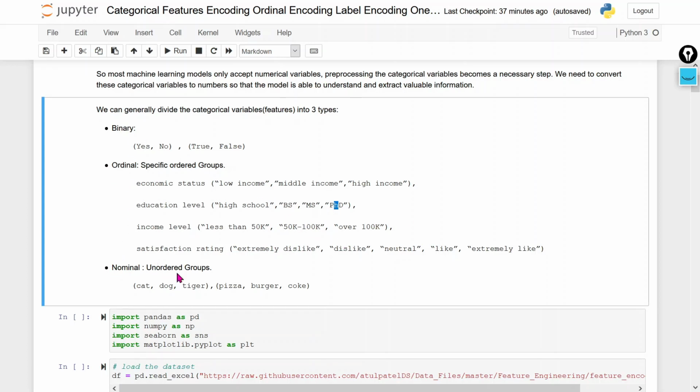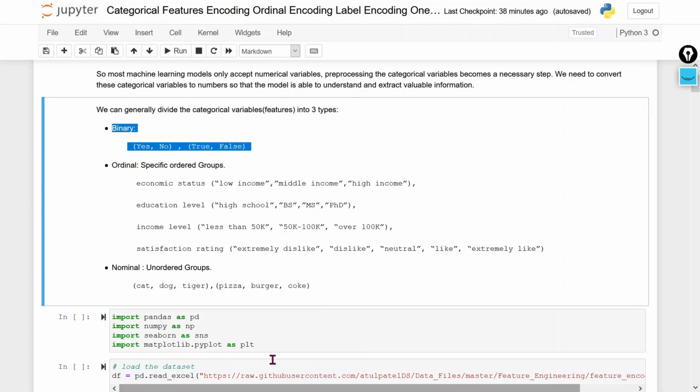The second one is nominal features. Nominal features means we don't have any order, like cat, dog, tiger. In case we have only two values, like low income and middle income, and those values don't have any order, those variables come under the binary features. Binary features means we have only two values in the variable, like good or bad, yes or no, male or female.